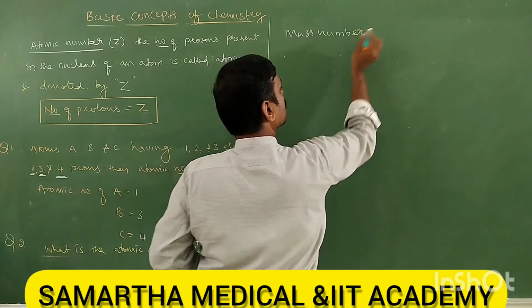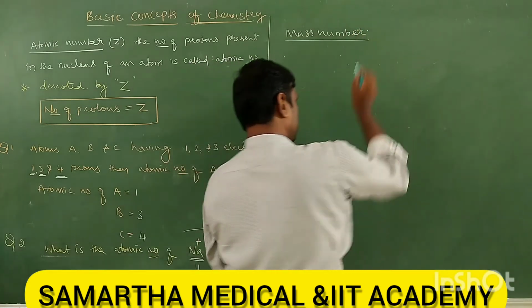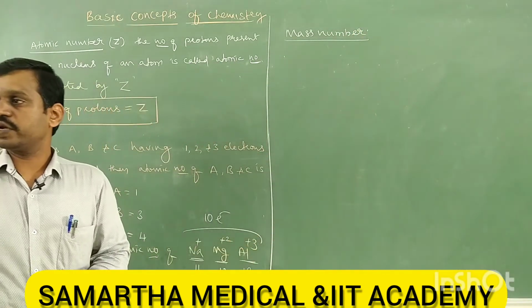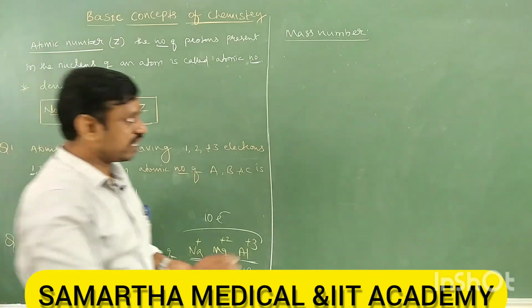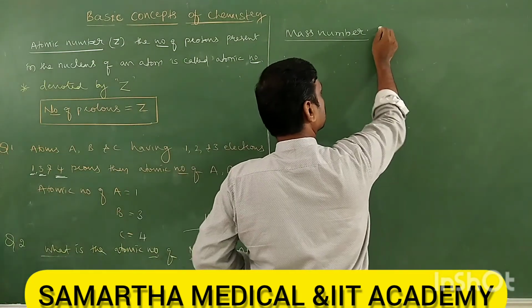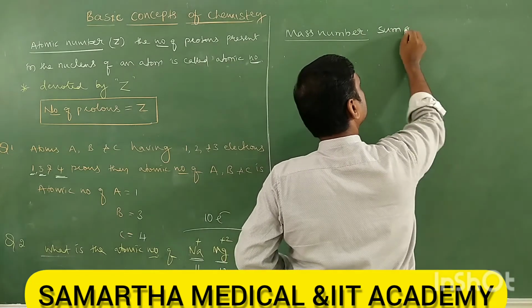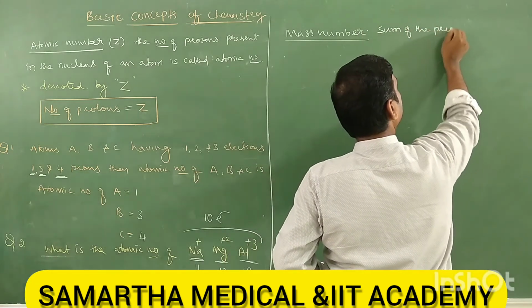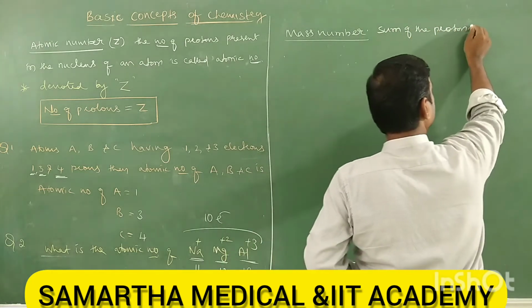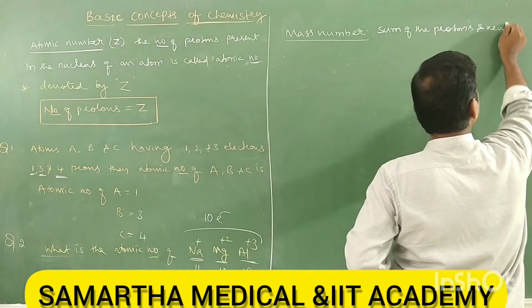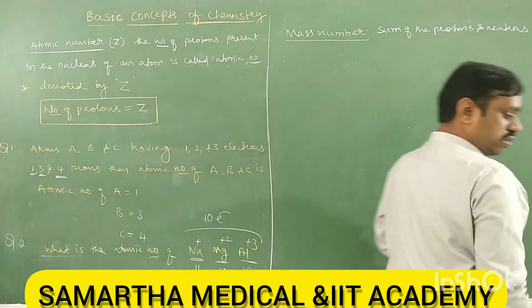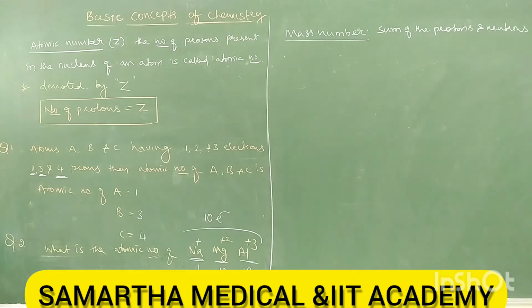Mass number is the sum of the protons and neutrons present in the nucleus of an atom.